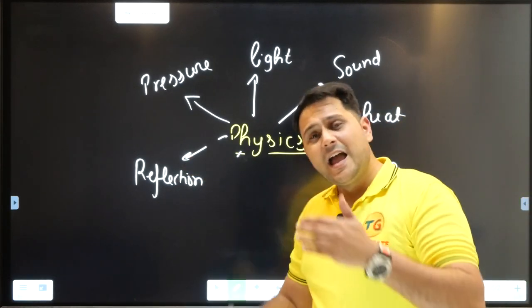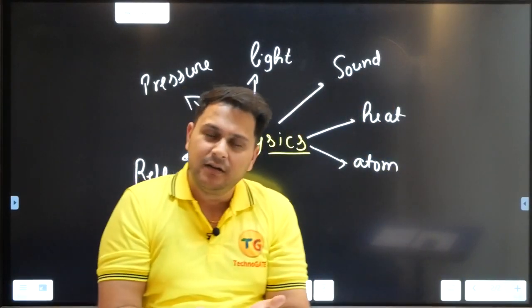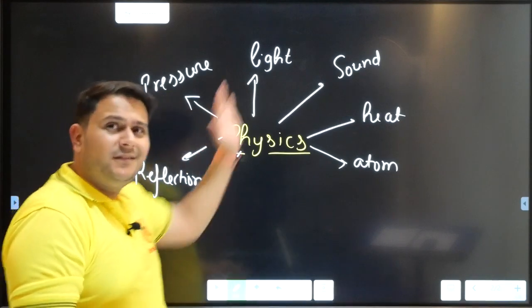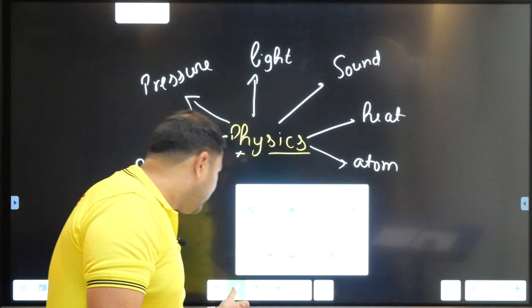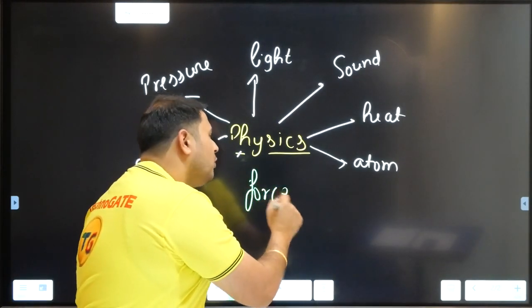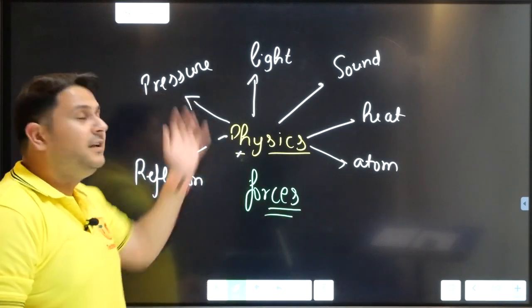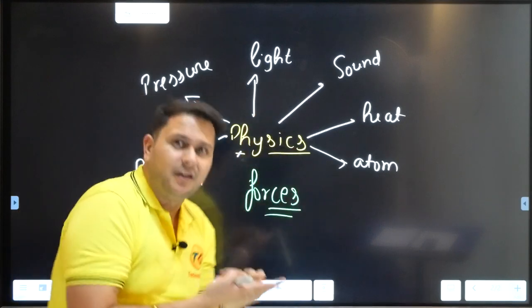So there are n number of such parameters which are occurring in nature naturally, and for the study of these, I am giving them a name, and the name is forces. So all these forces are occurring in nature, and the study of these forces and their interrelations,